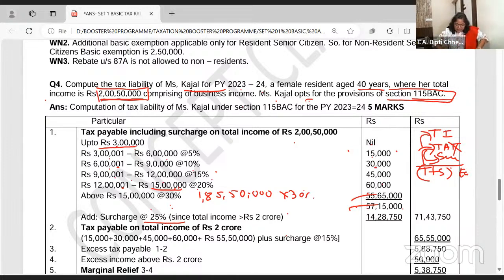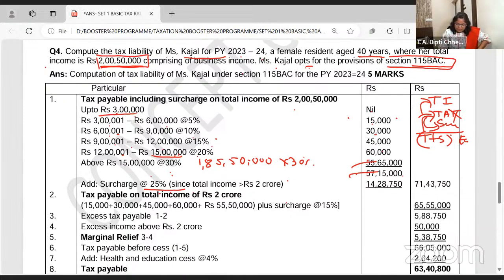Now add the surcharge, that is 25%. 25% on what will you calculate? On tax. 57 lakh 15,000 pay 25% surcharge. So this is your tax. Okay. What is your final tax on 2 crore 50,000? This is without cess. Ma'am, why didn't you add the cess now? I didn't add the cess now because I have not yet calculated the marginal rate.